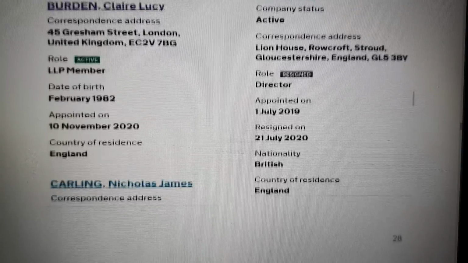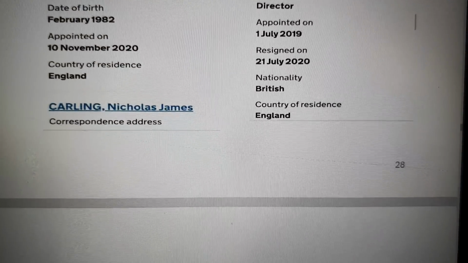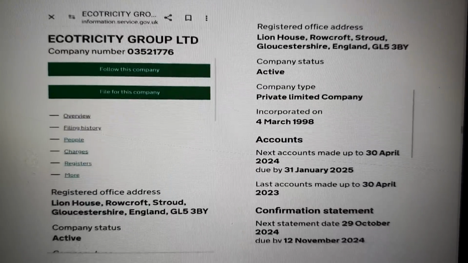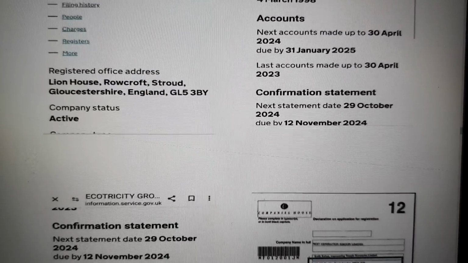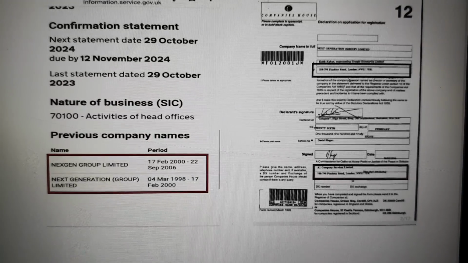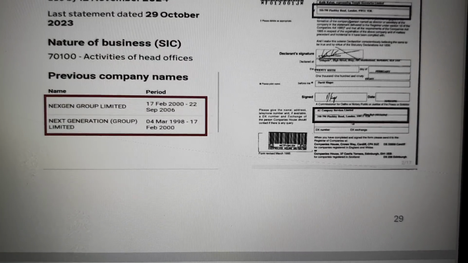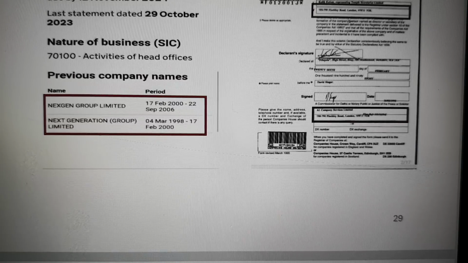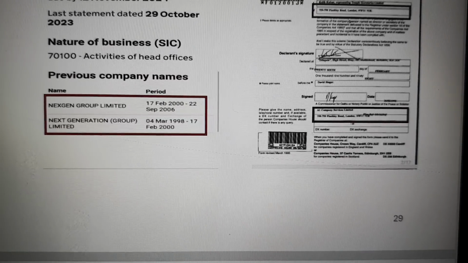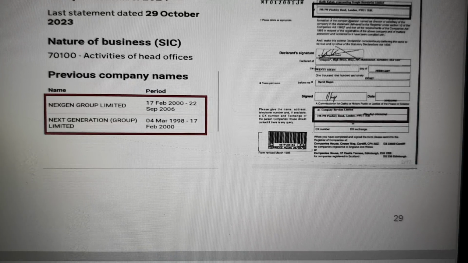So we're now moving on to energy companies. So it's still within Evelyn Partners on the top left there. I know I'm going a bit quick, but you can look at these slowly. You're going to have the document within the file anyway, so you can research and incorporate all of this yourself. And you can see the original company was called Next Generation Group Limited. Started up in 1998, changed its name in February 2000, and again in 2006.